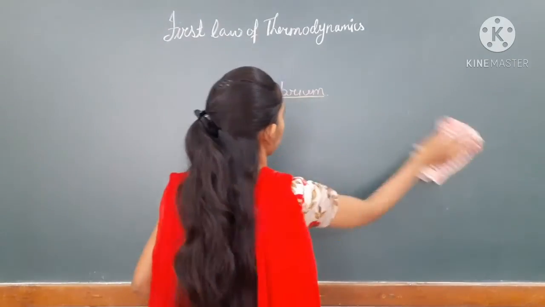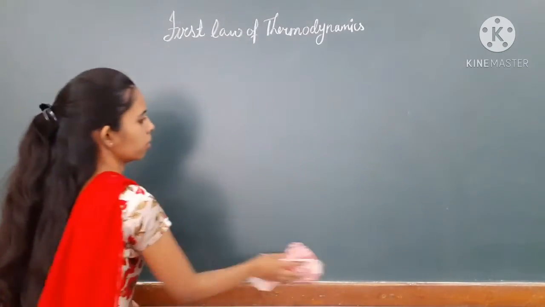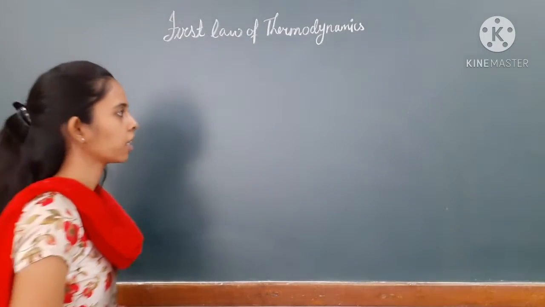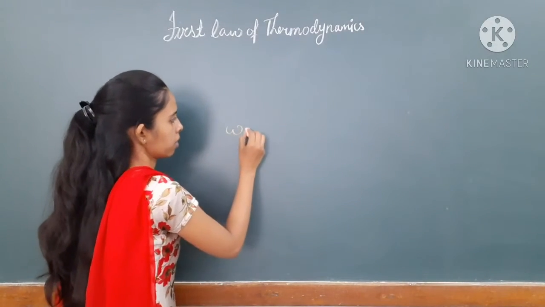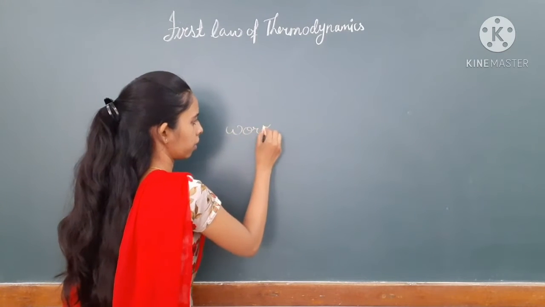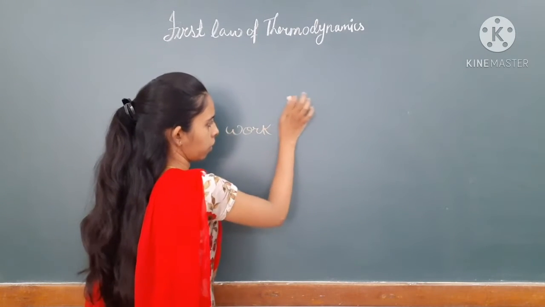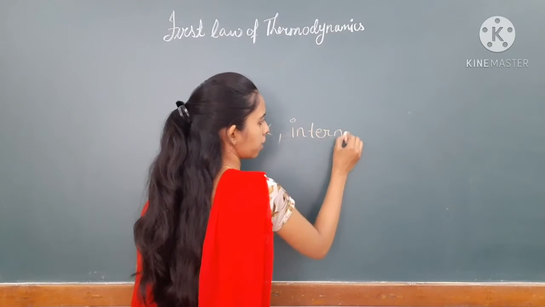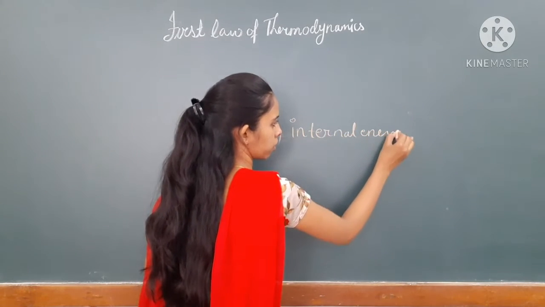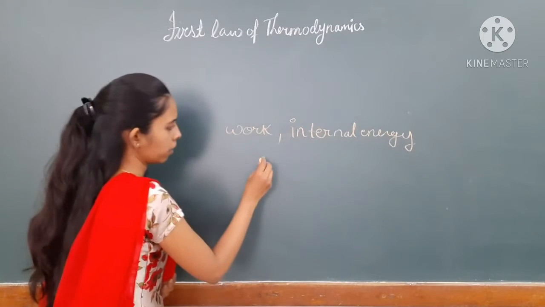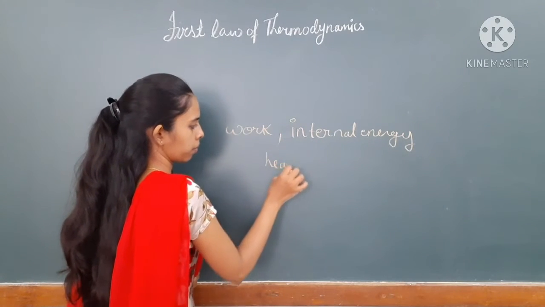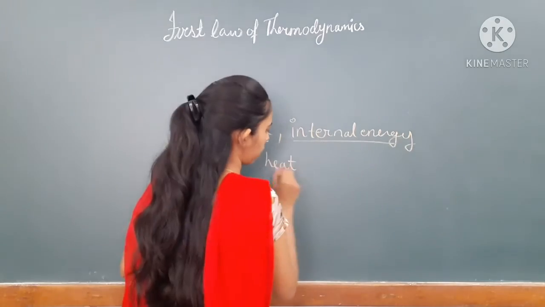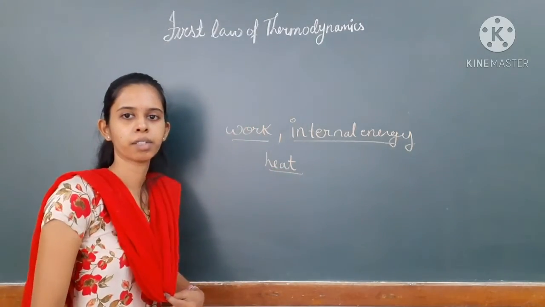Now according to this division, we can conclude that work done, internal energy, and the heat, these three are connected to each other.